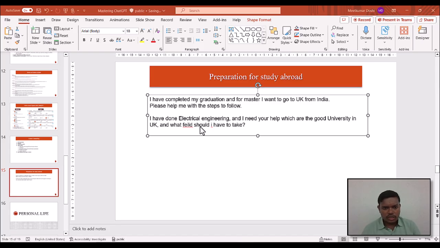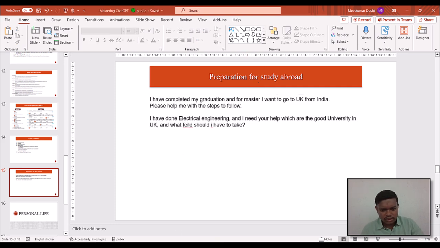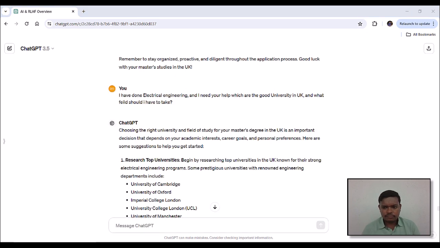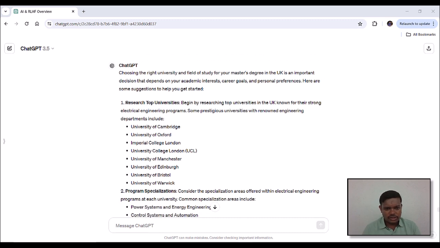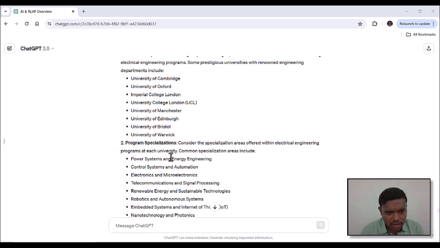Now we are going to ask that I have done electrical engineering and I need your help: which are the good universities in the UK and what field should I take? Let us go to ChatGPT, paste this and wait for the answer. You can see the top universities are the University of Cambridge, Oxford, Imperial College London, University College London, University of Manchester, Edinburgh, Bristol and Warwick.